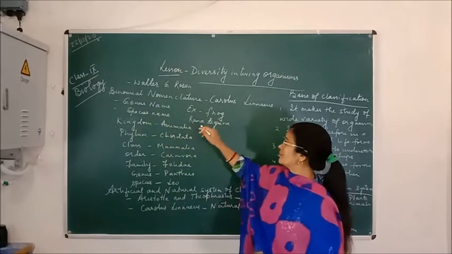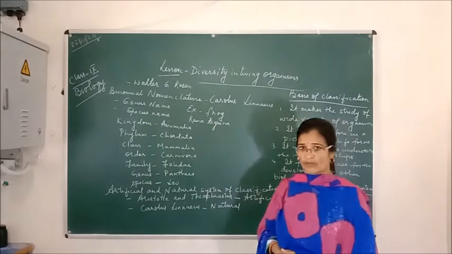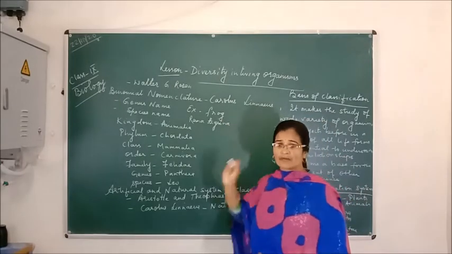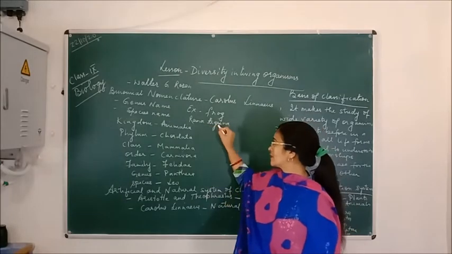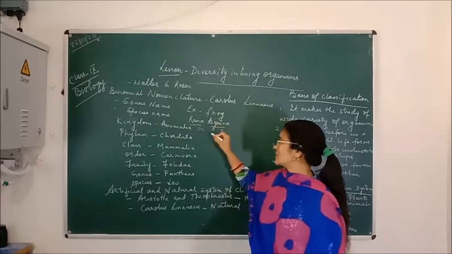As we know about the frog, the frog belongs to amphibians, which live on land as well as in water. The frog is given two names, Rana tigrina. Rana is the genus name and tigrina is the species name.